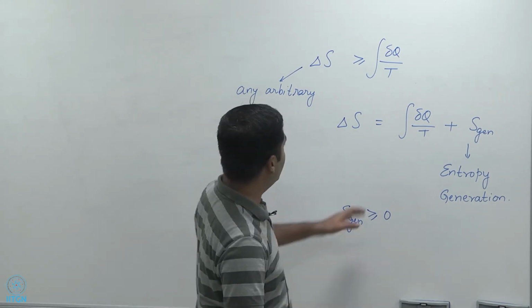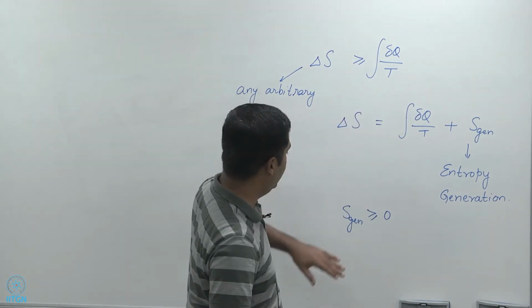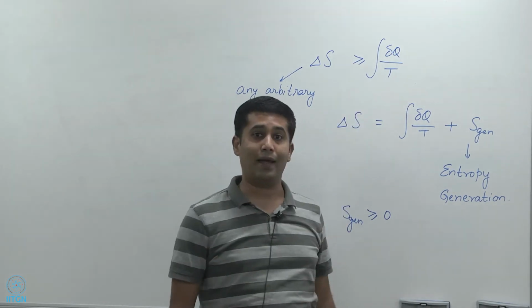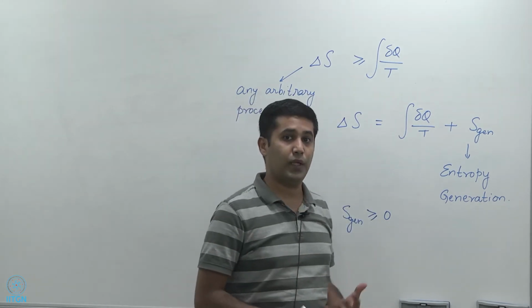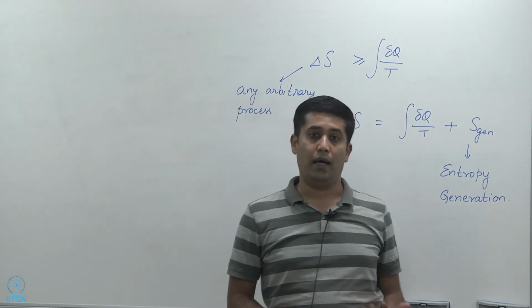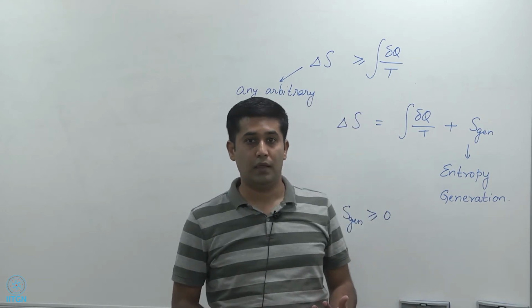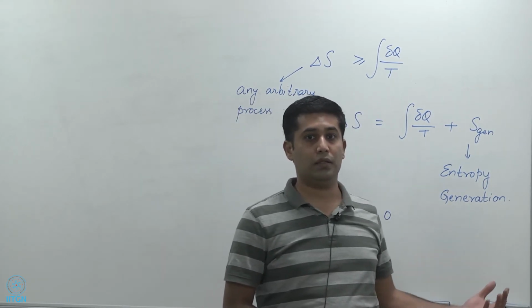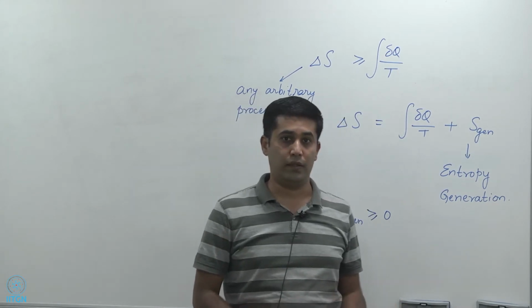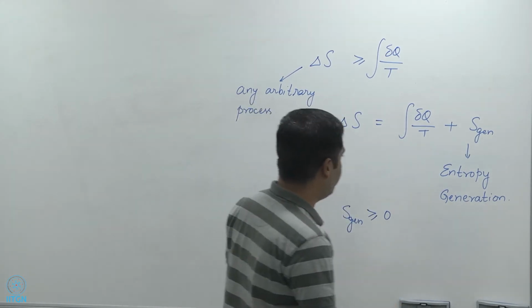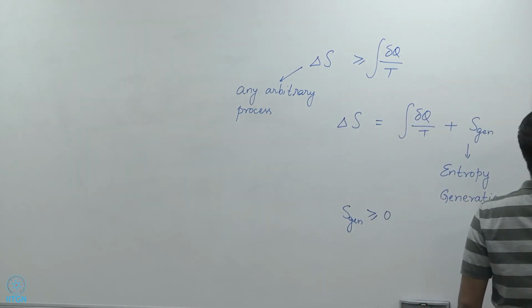Right? Because I'm making this inequality into an equality, that means S-gen cannot be negative. That is, entropy generation can never be negative, irrespective of what process I have. And that's pretty significant because, as you're going to see in a little while, we are going to show that the entropy of the universe is always increasing, right? So let's summarize what we have until now.